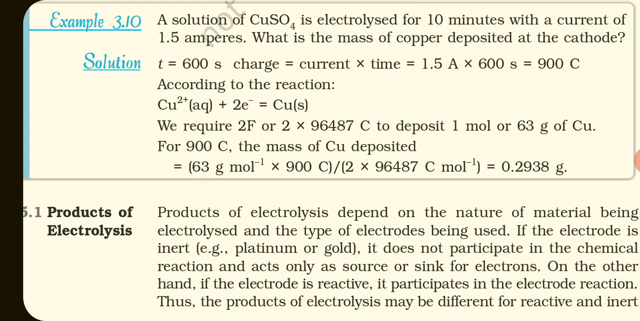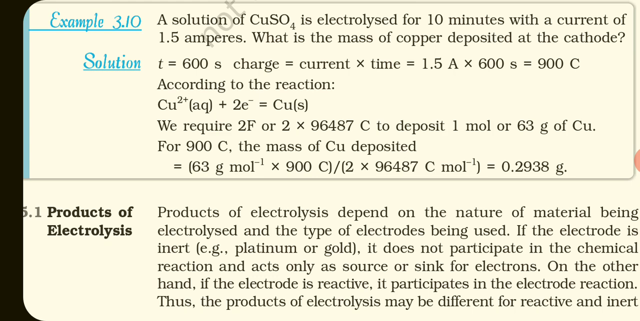Charge is equal to current into time. This is the formula. Current is given to you as 1.5 ampere, and time is 600 seconds. So when we multiply 600 by 1.5, we get 900 coulomb charge. Now the reaction taking place at the cathode is: copper Cu2 plus ion, which is present in aqueous solution, will gain 2 electrons and convert into copper solid metal, which gets deposited on the cathode.